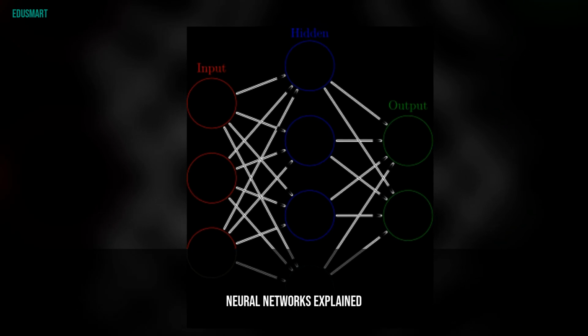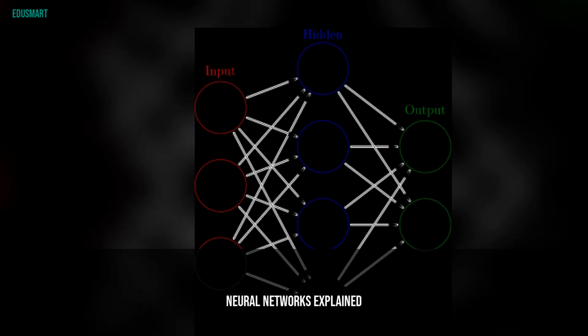Now let's switch gears to artificial intelligence. Today we are looking at neural networks, the building blocks behind modern AI. A neural network is a computer system inspired by the human brain. Just as your brain has billions of neurons that pass signals to each other, a neural network has artificial neurons organized in layers. There are 3 main types of layers: the input layer, which receives data, hidden layers, which process the data, and the output layer, which produces the result.